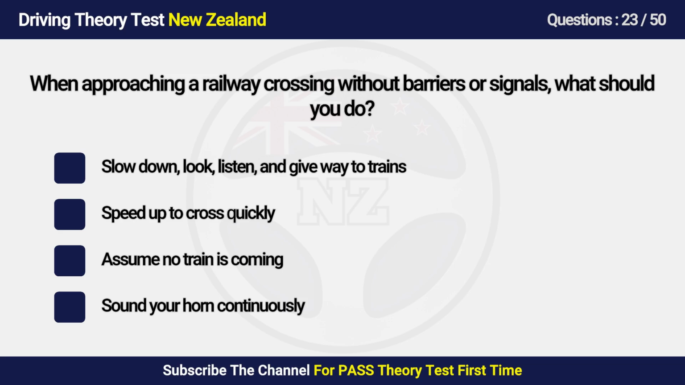Question 23. When approaching a railway crossing without barriers or signals, what should you do? A. Slow down, look, listen and give way to trains. B. Speed up to cross quickly. C. Assume no train is coming. D. Sound your horn continuously.